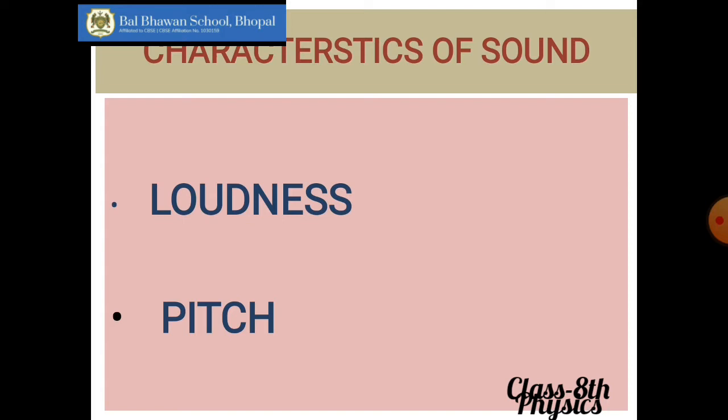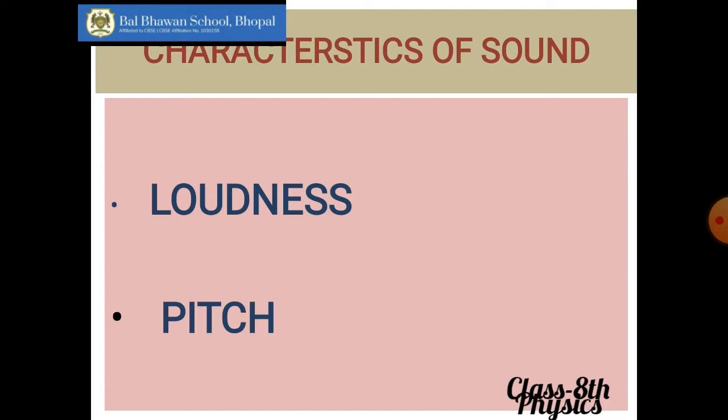First is loudness: how loud a sound is, how intense a sound is, or how feeble it is. That means how low it is or how loud it is. That simply means the volume of a sound. You increase the volume and you decrease the volume of your music system. The same is the loudness.